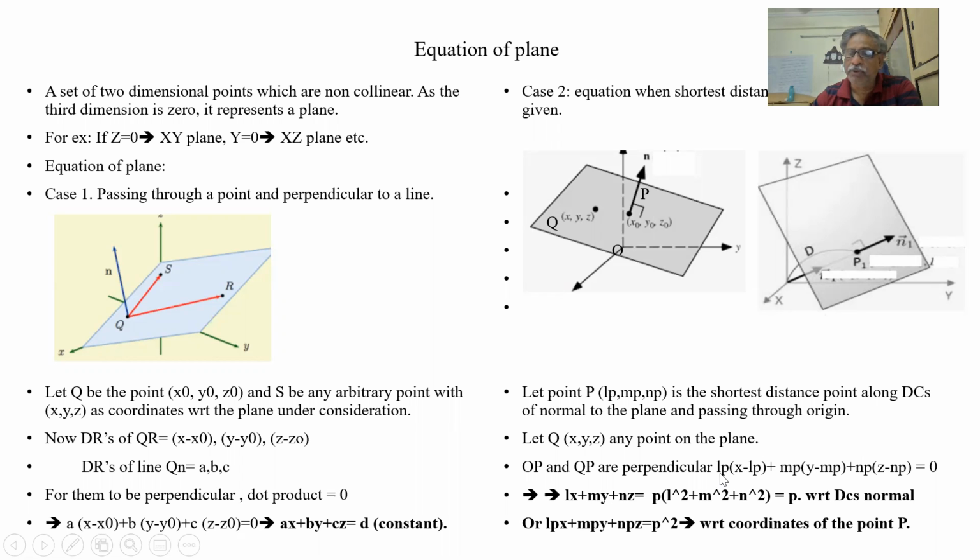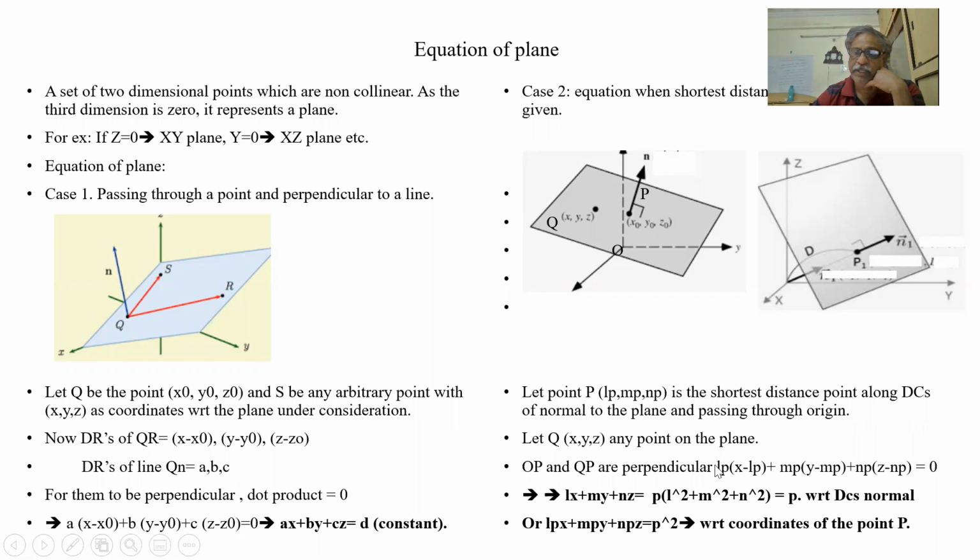So when we do the dot product with my direction ratios of the line, the coordinates are Lp, Mp, Np. I can use the DCs also here, but I am putting L. So L into x minus Lp plus M into y minus Mp plus N into z minus Np.